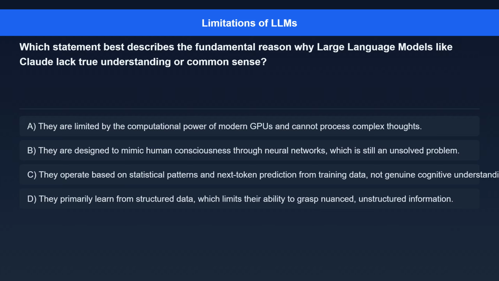Option C. They operate based on statistical patterns and next token prediction from training data, not genuine cognitive understanding or real-world experience. Option D. They primarily learn from structured data, which limits their ability to grasp nuanced, unstructured information.